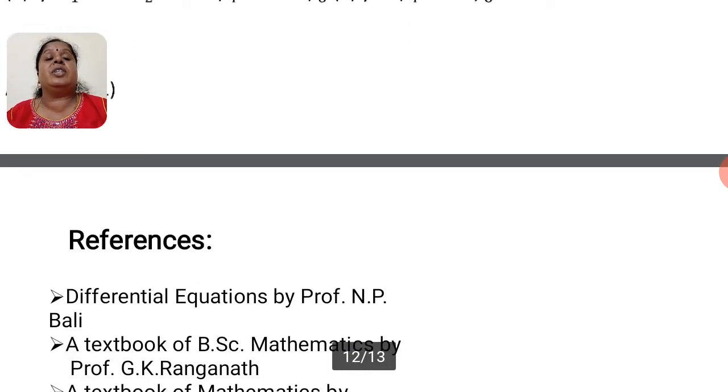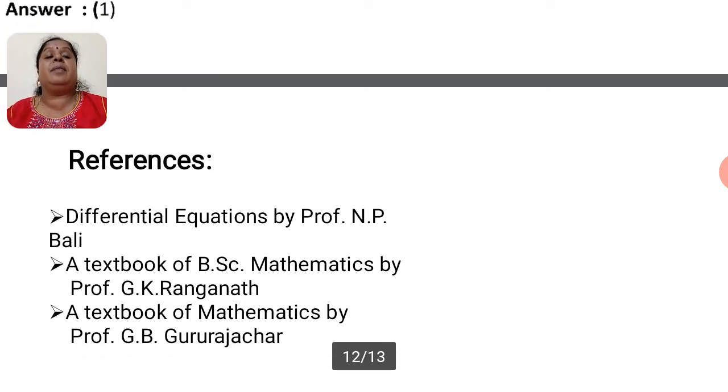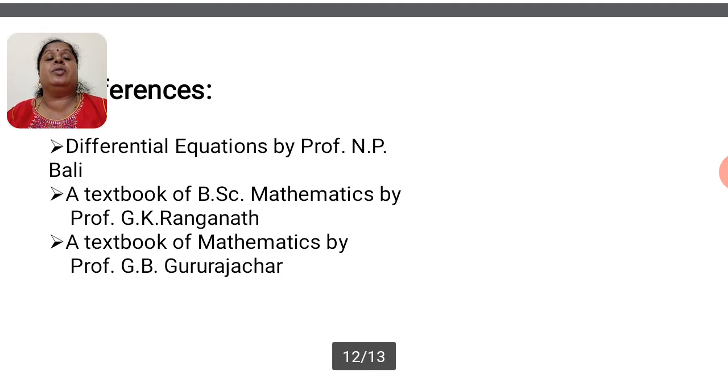The above questions are solved by using the reference books: Differential Equations by Professor N.P. Bali, a textbook of BSc Mathematics by Professor G.K. Ranganath, and a textbook of mathematics by Professor G.B. Gururajachar.